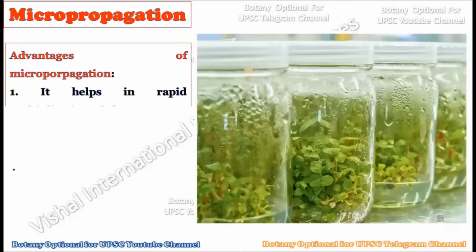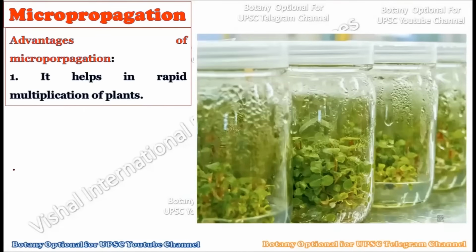Okay, now consider what are the different advantages of this particular micropropagation process. Why are we doing that? What is the importance of micropropagation? Okay, now see the very first importance of this technique: it helps in the rapid multiplication of the plant, right? This is the technique where from one single plant you can create 100 plants, 1,000 plants, or plants in lakhs, okay?